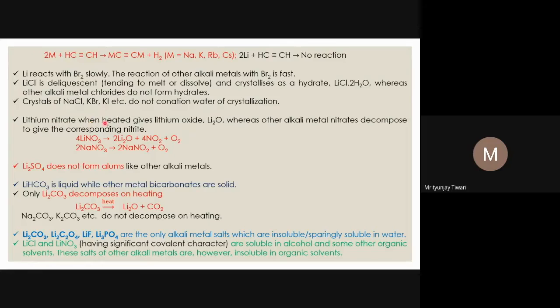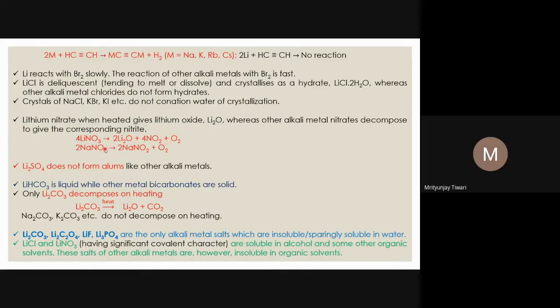Lithium nitrate, when heated, gives lithium oxide. This we have seen. However, lithium nitrate gives lithium oxide, but other alkali metal nitrates give nitrite. Nitrate is NO3 minus, nitrite is NO2 minus. So again, this is a departure from the usual group behavior. Lithium nitrate on heating decomposes to form Li2O plus 4NO2 plus O2.